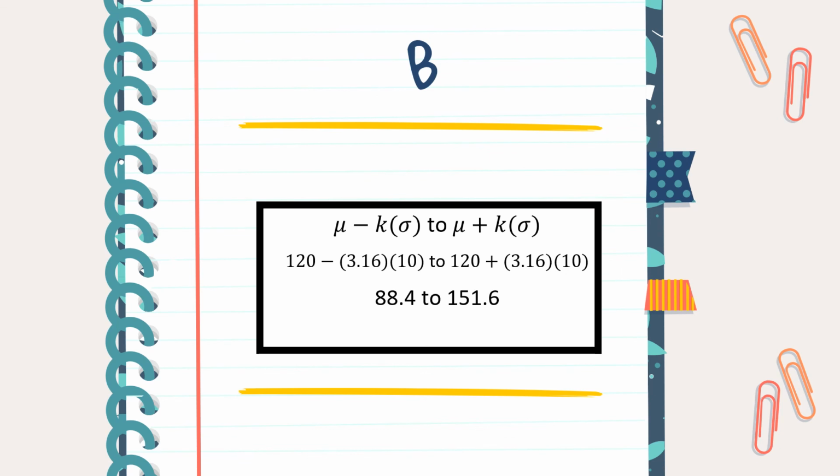From the formula mean minus k times standard deviation to mean plus k times standard deviation, the interval is 88.4 to 151.6. Therefore, we can say that the interval 88.4 to 151.6 will contain at least 90% of the daily production levels.